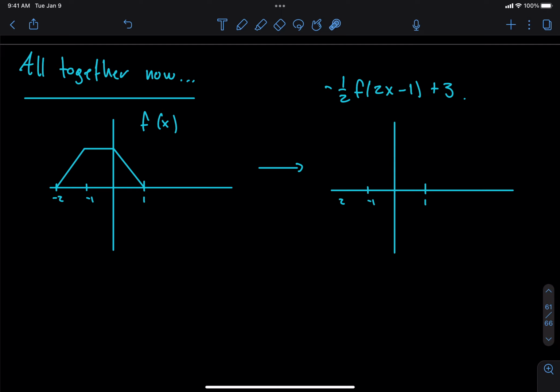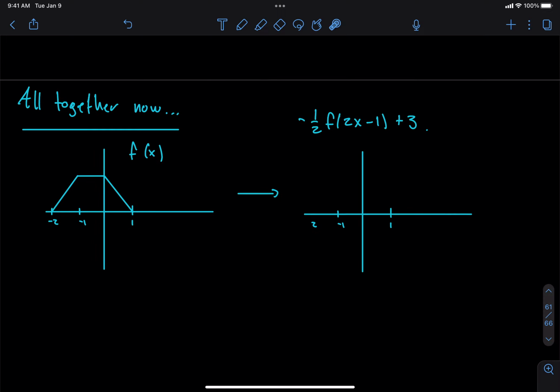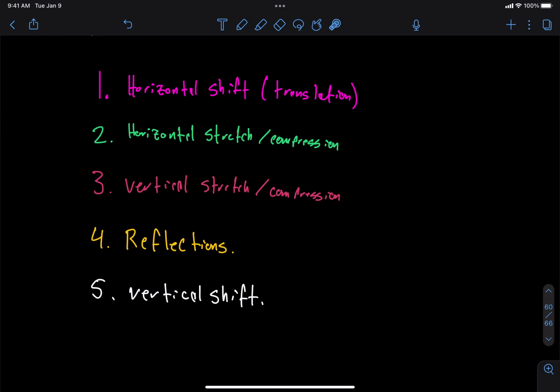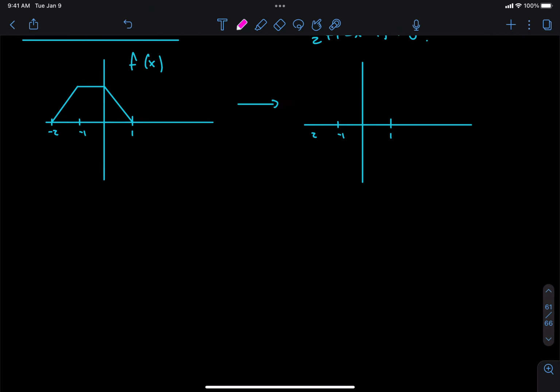So at the end of the day, this is going to look totally crazy. Okay, well, let's see how it works. The first thing that we're supposed to do is the horizontal shift. So let me switch to pink and we'll apply that shift. So first off, horizontal shift.